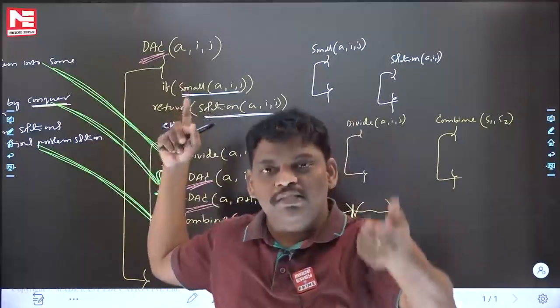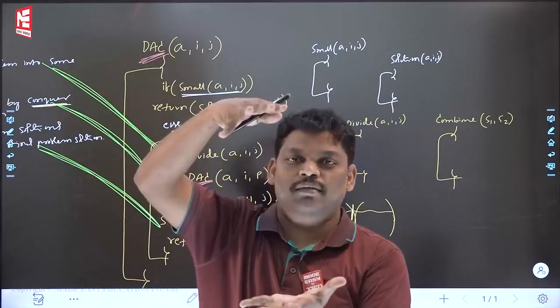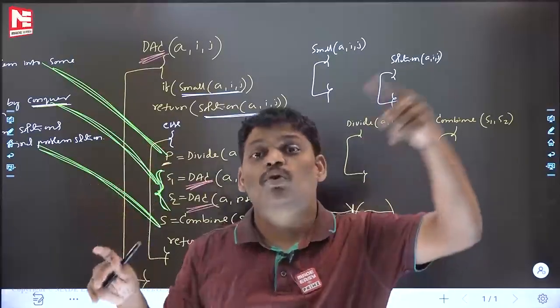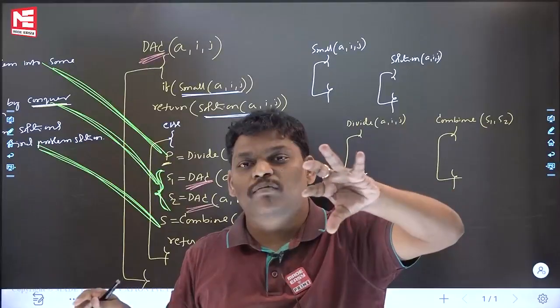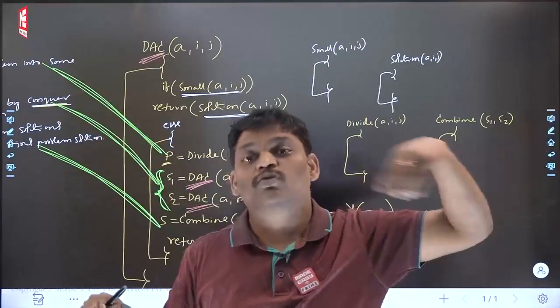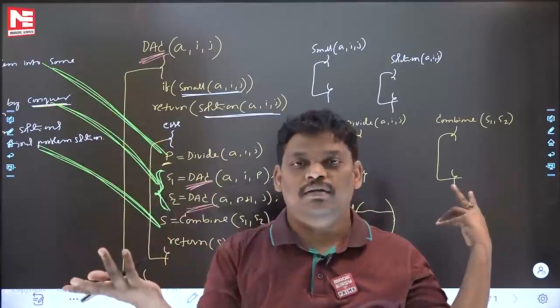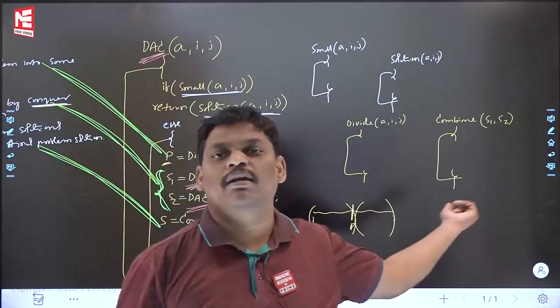In a similar way, like divide and conquer, there is a greedy technique also. It also has some algorithm, and it internally has some functions. That code you should write. For your problem, the greedy algorithm's major functions, whatever code is there, if I can write that code, it means my problem is an application of the greedy technique. If I can fill those gaps, my problem is an application of divide and conquer.